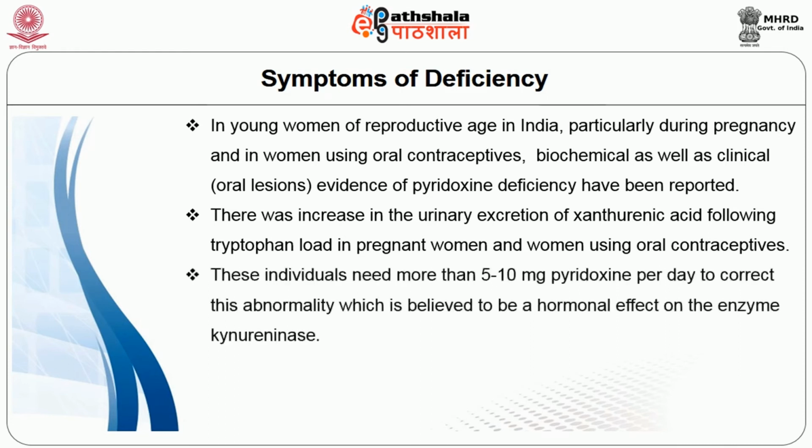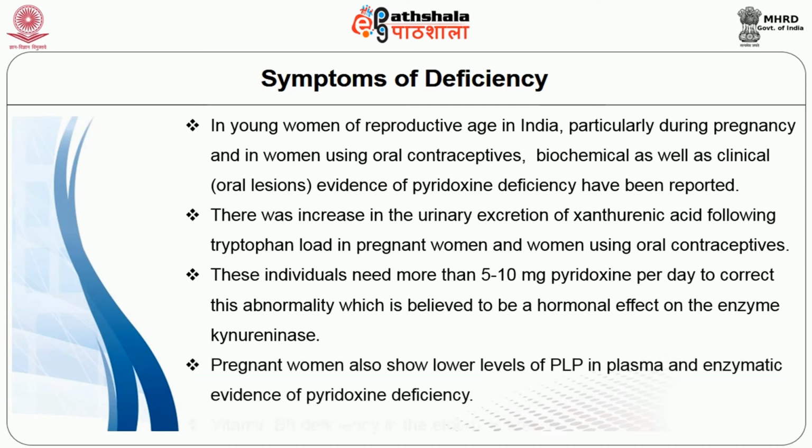These individuals need more than 5 to 10 milligram pyridoxine per day to correct this abnormality, which is believed to be a hormone effect on the enzyme kynureninase. Pregnant women also show lower levels of PLP in plasma and enzymatic evidence of pyridoxine deficiency. B6 deficiency in the elderly is also known.